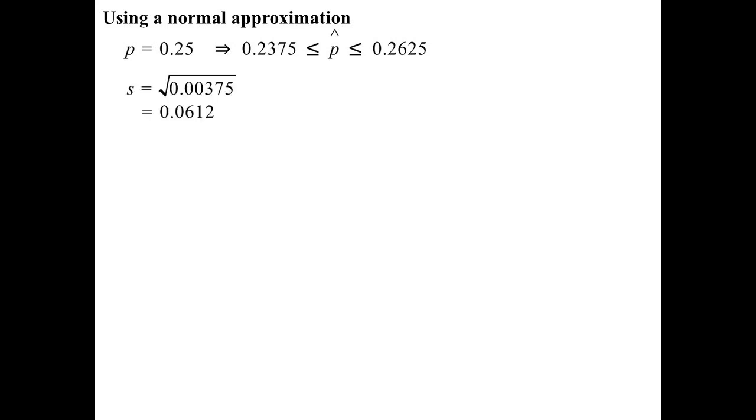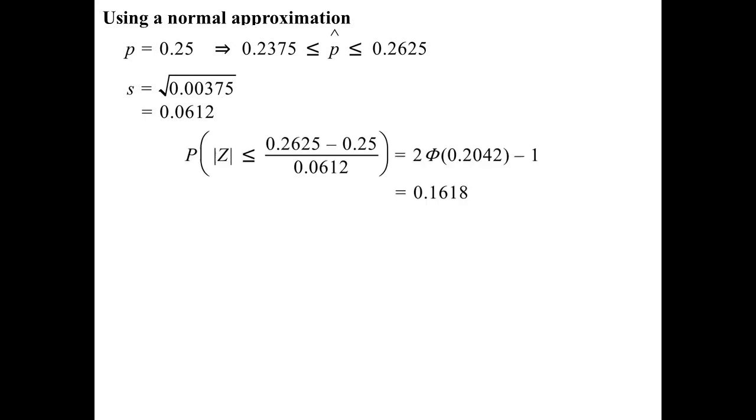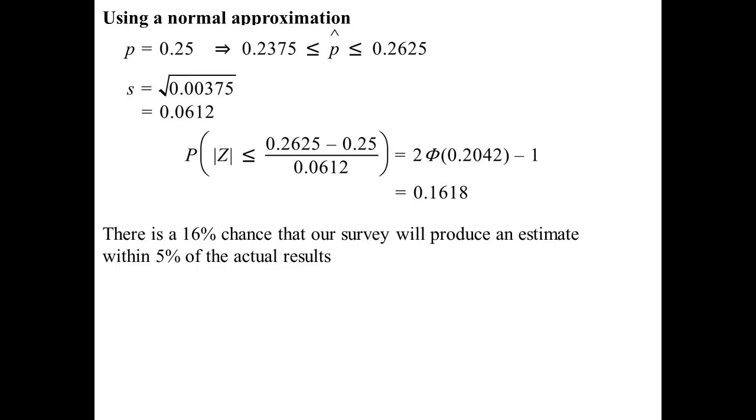Let's say I turned it into a normal approximation. Okay, so P is 0.25. P hat, I want to go between those. I'm not going to worry about pushing this one out because I'm going to make a normal approximation. Deviation turns out to be 0.0612. So I want my Z-score to be in between. I'm using absolute value because that boundary is symmetric here. 0.2625 minus 0.25 over the 0.0612. Look what it turns out to be, 0.1618. So it's now saying there's a 16% chance.